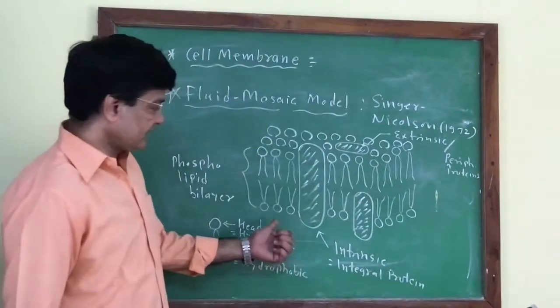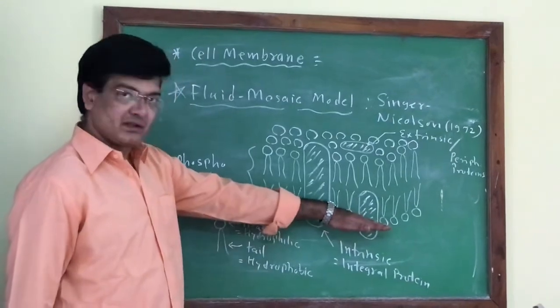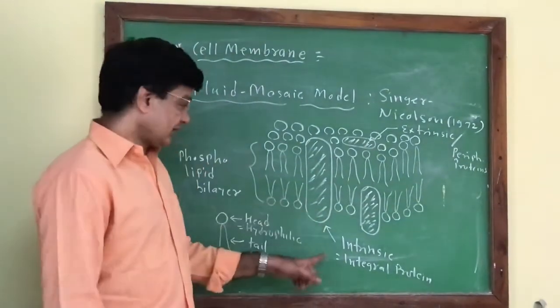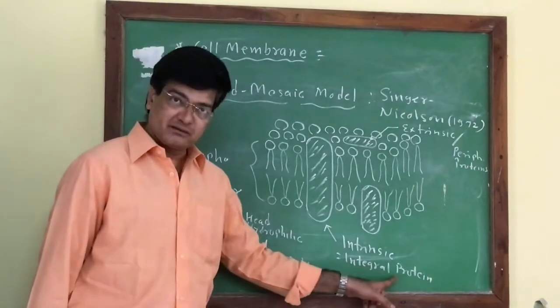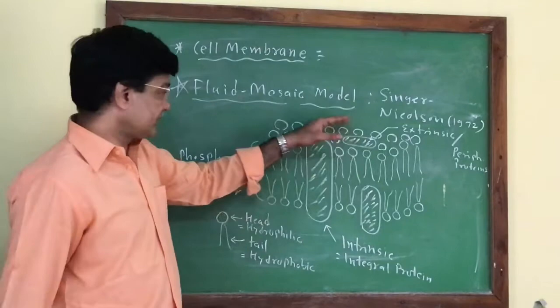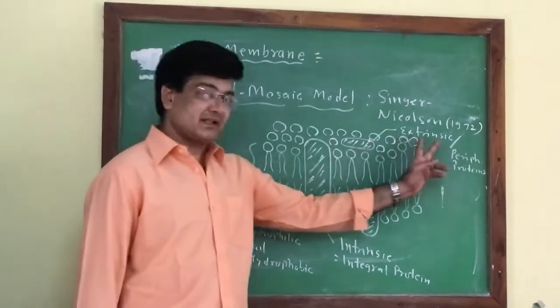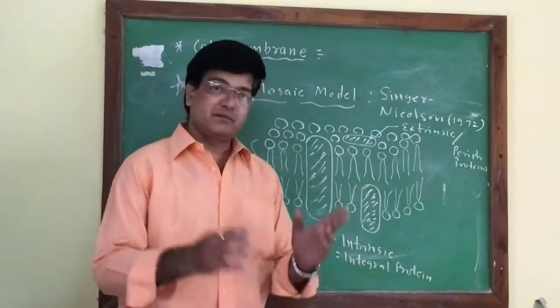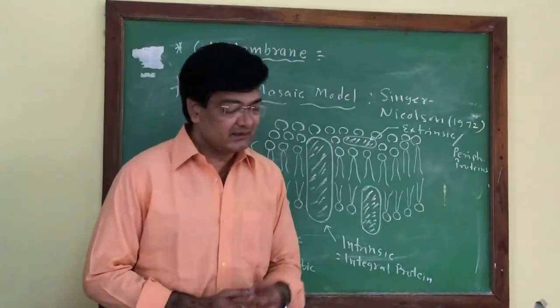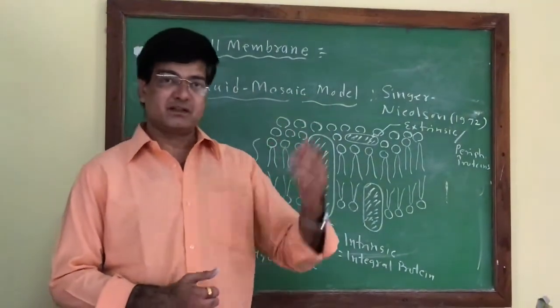If a protein is embedded partially or totally inside the lipid bilayer, it is called an intrinsic or integral protein. But if the protein is present on the surface of the lipid bilayer, it is an extrinsic or peripheral protein. The peripheral or extrinsic protein can easily be removed with the help of chemical treatment.